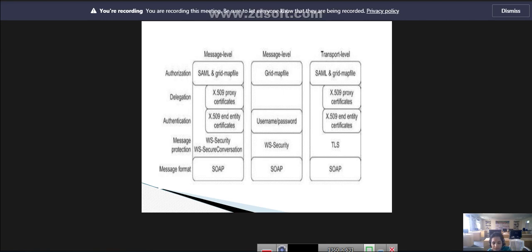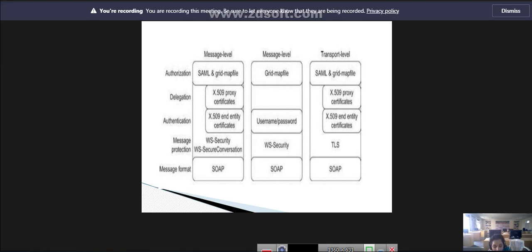So what is meant by SOAP? SOAP is the Simple Object Access Protocol. TLS means Transport Level Security. WS means web service. Next, SAML. SAML is the Security Assertion Markup Language.